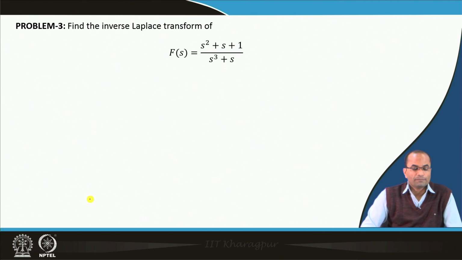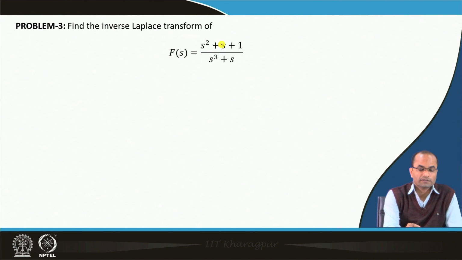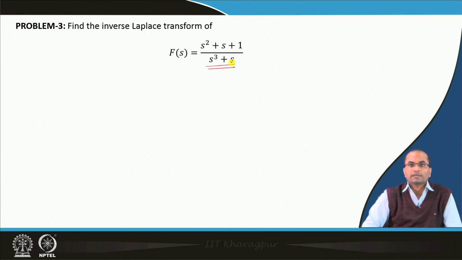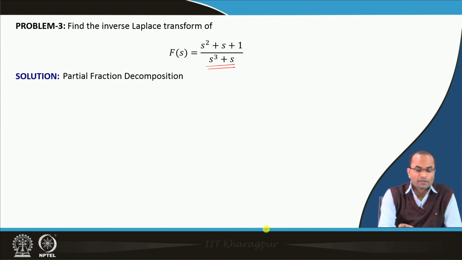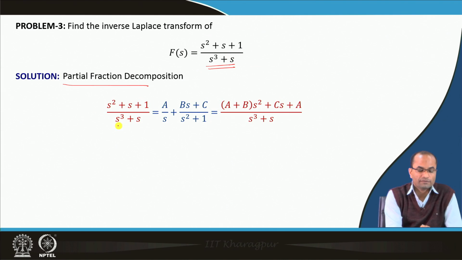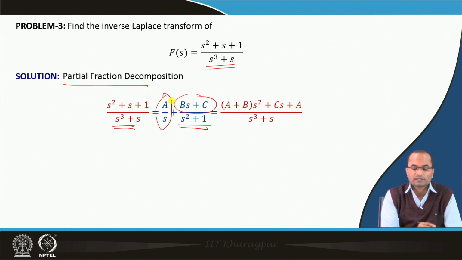Now, we want to find the Laplace inverse of this function (S square plus S plus 1) over (S cube plus S). Now, the idea is the same as I said before, that we have to do partial fractions. Once the partial fractions are done, we can simply use the existing results to get the functions back to the t domain. So, we have the partial fractions decomposition now again, because here we have S and S square plus 1. So, we can write A over S, and for S square plus 1, again B S plus C will come.